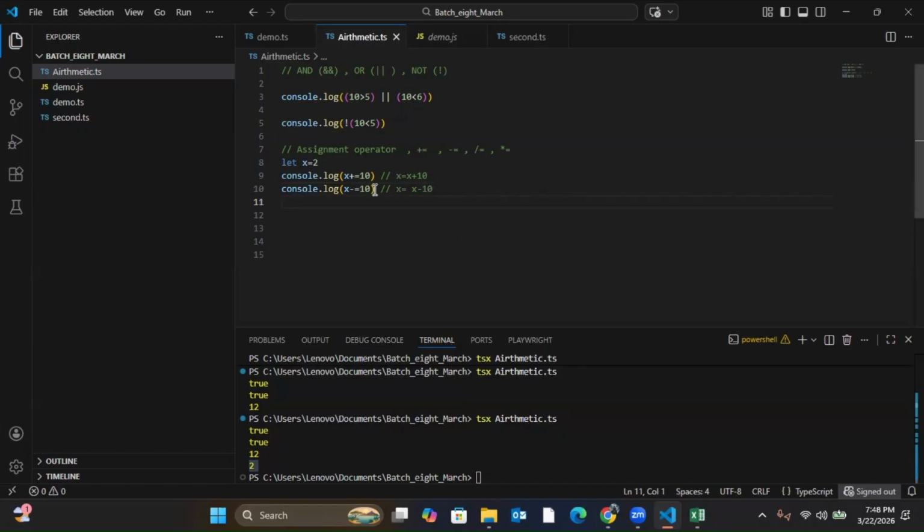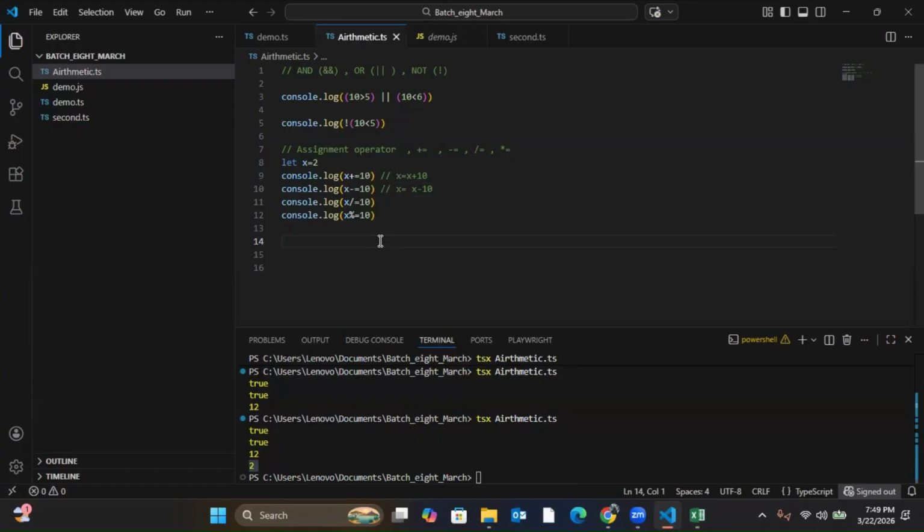Now I'll give two outputs. Tell me what will be the output. 0.2 for the first one.